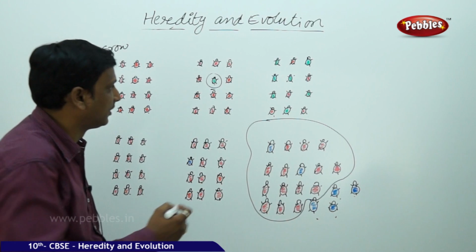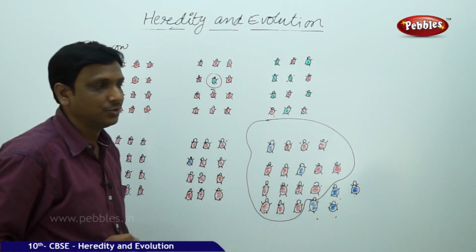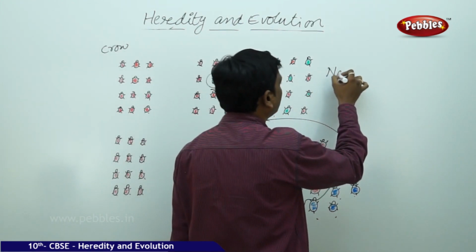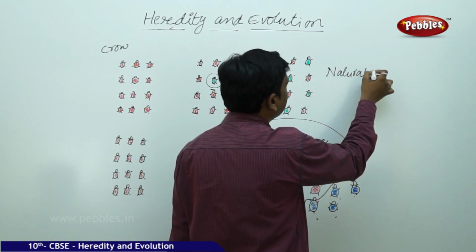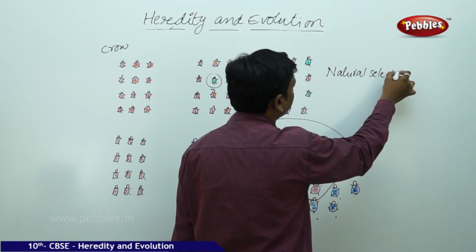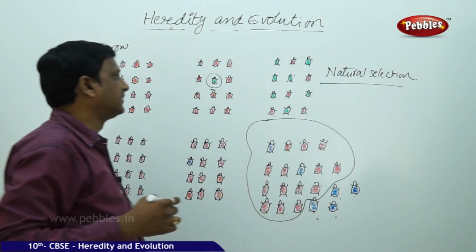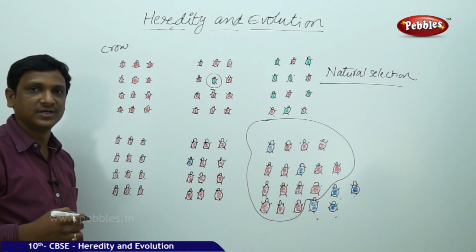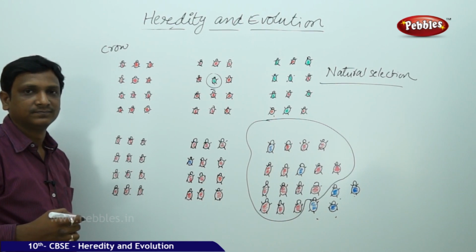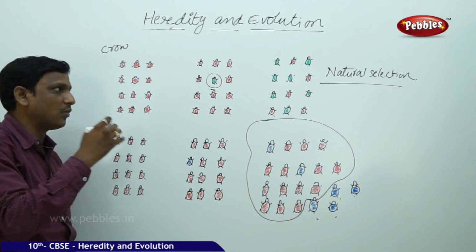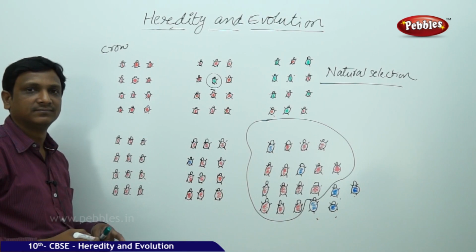It led to the survival of the green beetle population. You call it natural selection. So the variations that are helpful for the survival of the organism, that is called natural selection. So this is one way how evolution takes place.